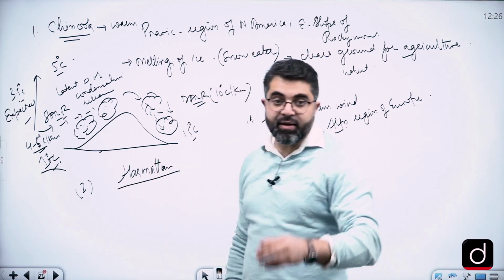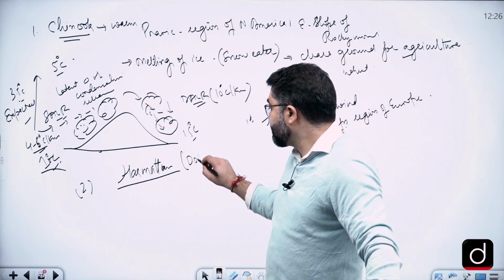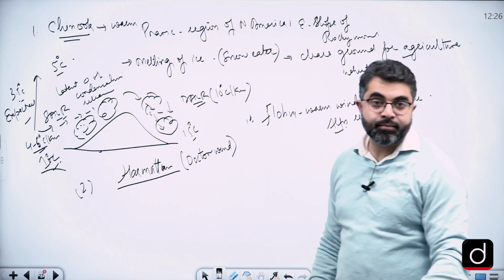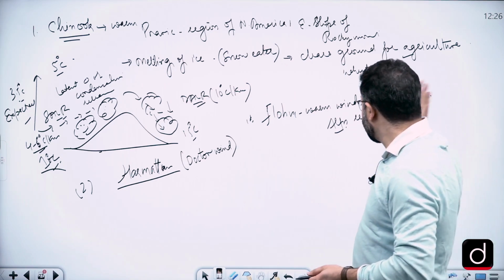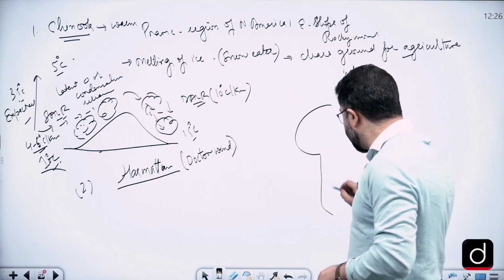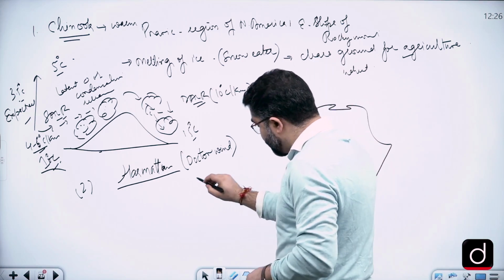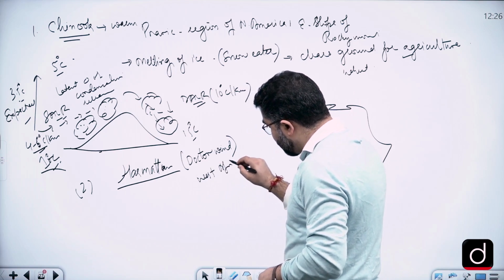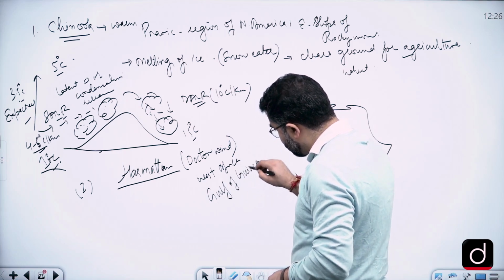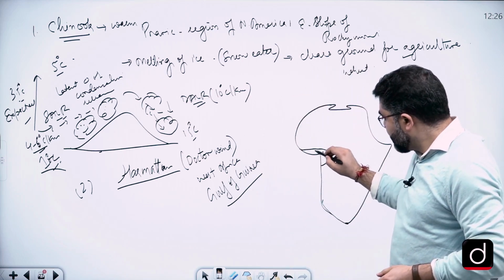a wind named Harmattan. It's called doctor wind. So, Africa, let's take an example here, Africa. It blows in western Africa near the Gulf of Guinea. Gulf of Guinea is this region over here,